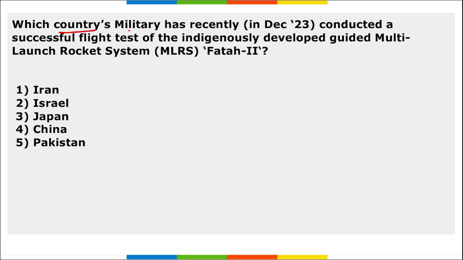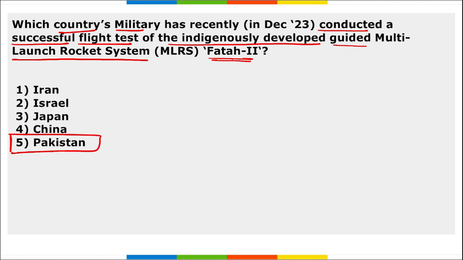Next, which country's military has recently conducted a successful flight test of the indigenously developed guided multi-launch rocket system Fateh 2? So this was launched by Pakistan, right? The Pakistan military conducted a successful flight test of the indigenously developed guided multi-launch rocket system Fateh 2, which is equipped with state-of-the-art avionics. The weapon system is capable of engaging targets with high precision up to a range of 400 kilometers, making a substantial advancement in long-range artillery.